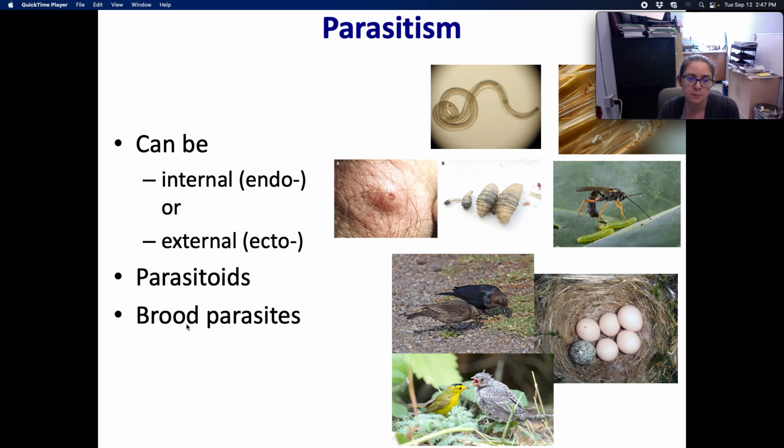Another example is a brood parasite. Man, I don't know why I can't say that today. This is when one species of bird lays their eggs in another species' nest. This is a songbird, and this is a brown-headed cowbird chick. So brown-headed cowbirds are nest parasites.